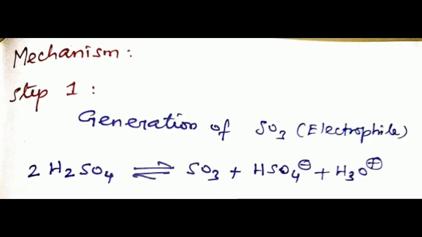Now we discuss the mechanism of sulfonation reaction. Step 1 is the generation of the electrophile, that is sulfur trioxide, by the spontaneous dissociation of the electrophilic reagent, fuming sulfuric acid, that is 2H2SO4 gives SO3 plus HSO4 minus, that is bisulfate anion, plus hydronium ion.